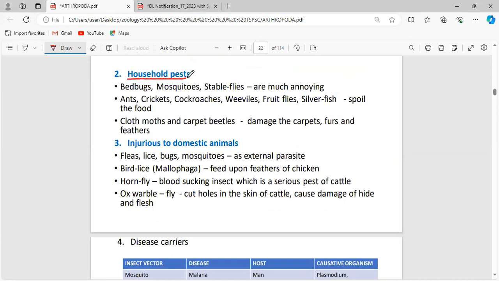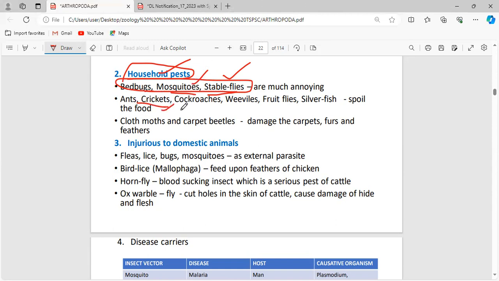Household pests. What are the pests we see in the household area? Bed bugs, mosquitoes, stable flies. By 6 o'clock in the evening, the invasion of mosquitoes begins. Everybody tends to beat the mosquitoes, and all the violence happens after 6 p.m. So much annoying that they are said to be annoying insects.